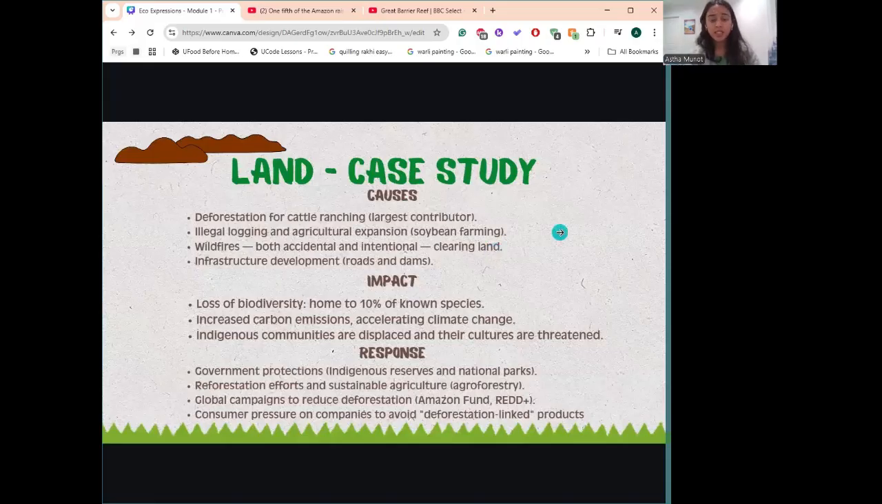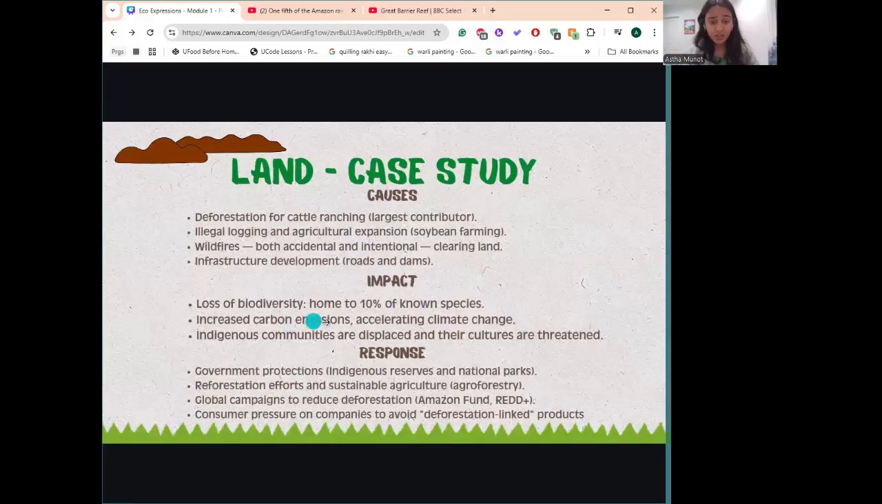So how is this impacting the forest? There's a loss of biodiversity. The Amazon rainforest is home to 10% of known species and many unknown species. It is said that if there's a cure to cancer, it's probably in the Amazon rainforest. That's how diverse and unexplored the Amazon rainforest is, and we're just cutting it down.